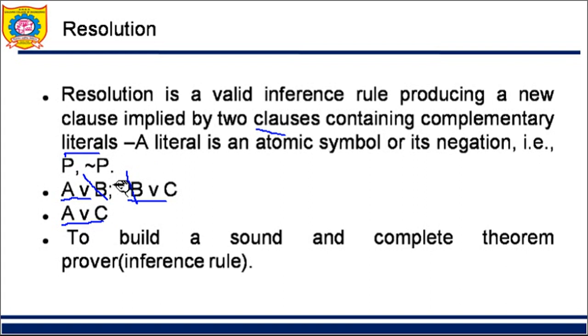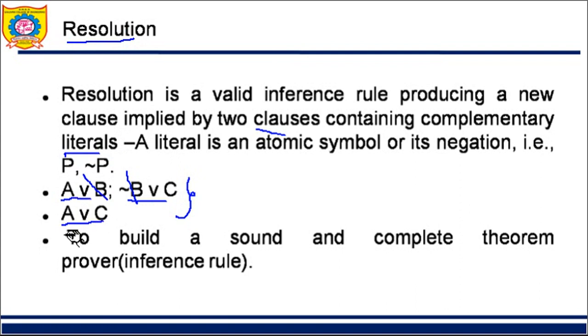So if I had A or B and not B or C, B and negation of B get cancelled from both the clauses. What remains is literal A here and literal C here, both joined using OR. This is the conclusion of resolution, and these are the rules called resolution.